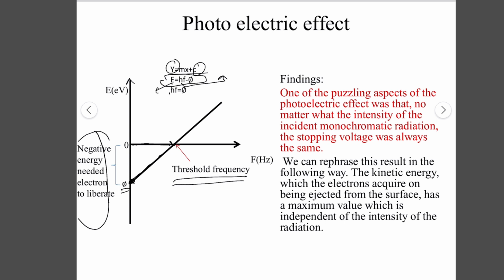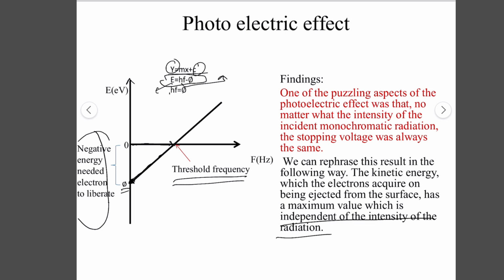The photoelectric effect shows that no matter what the intensity of the incident monochromatic radiation, the stopping potential is always the same, and the kinetic energy which the electron acquires on being ejected from the surface has a maximum value which is independent of the intensity of the radiation.